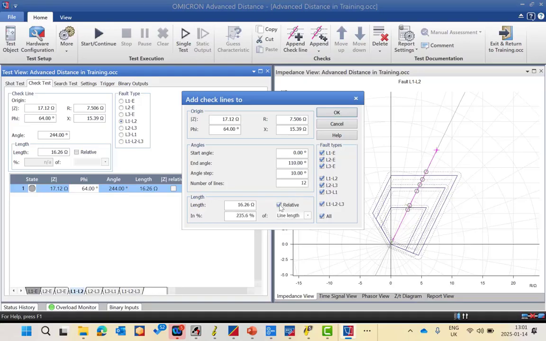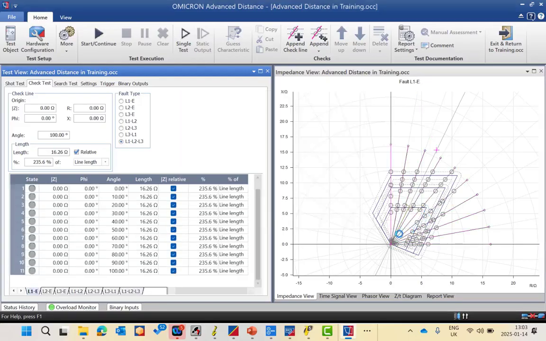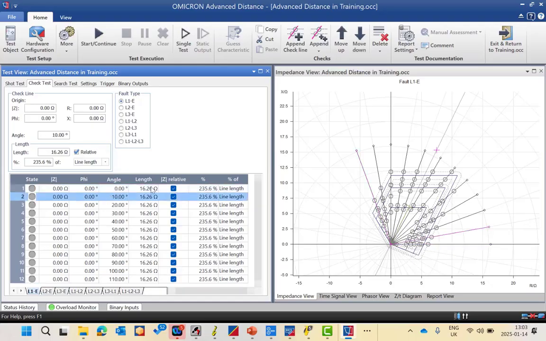Then you can also make it relative to the line length, and here you have to define the origin. The origin for me is 0 and 0, so you should have this one 0 and this one also 0. For example, from start angle 0 to 110 with 10 degrees, it will be 12. As you can see now, starting from the origin, it gives you a check line each 10 degrees. So you will have 12 check lines in total, from 0 up to 110, to cover all the forward zone. You can do the same by checking all the fault types.